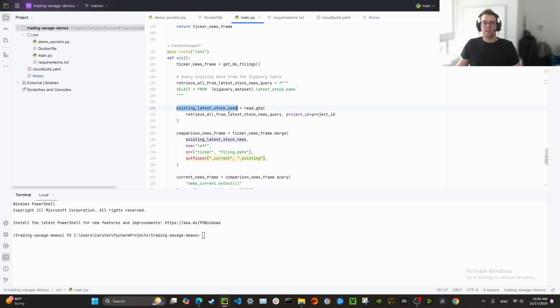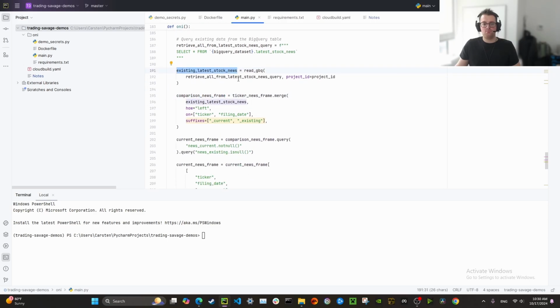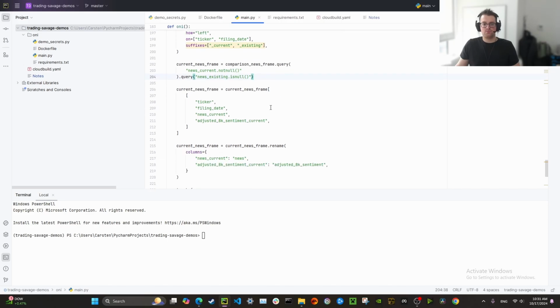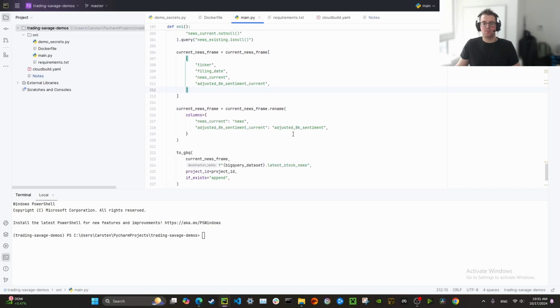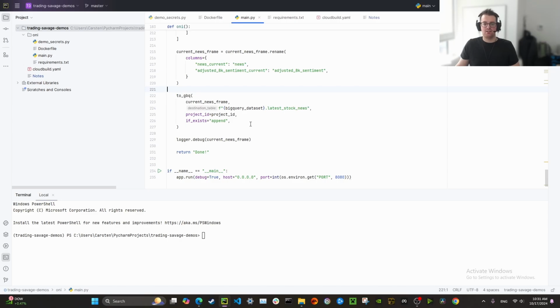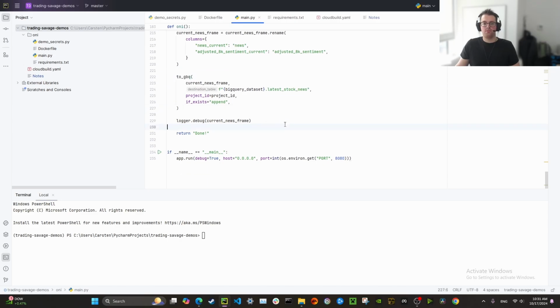After we pull down the existing latest stock news table, we're going to create a comparison news frame where we see if the current news is already in the existing table. Then we look for where the current news is not null and the existing news is null. Then what we want to do is insert this non-duplicated or unique data back into our latest stock news table in BigQuery. And so that's basically how the code works at a high level.